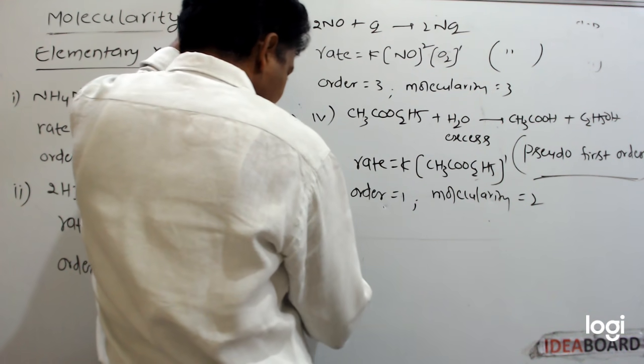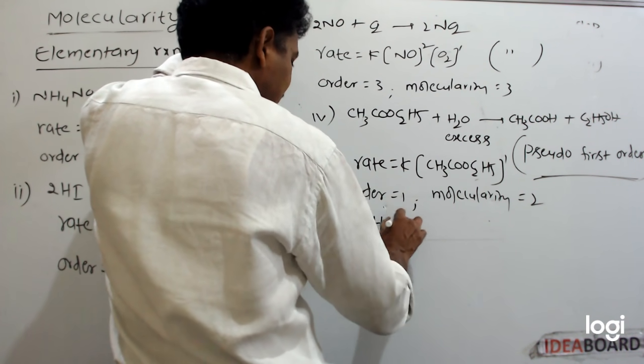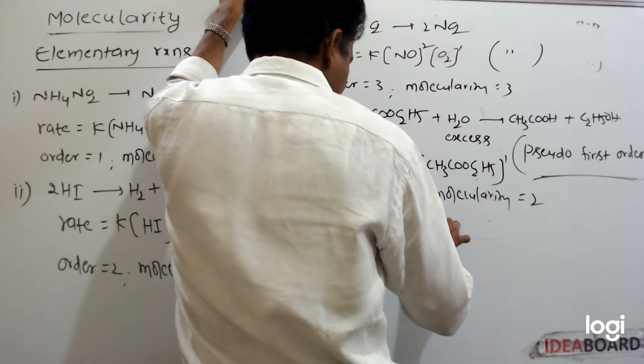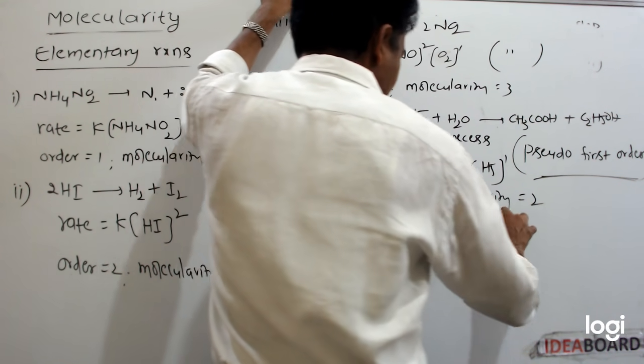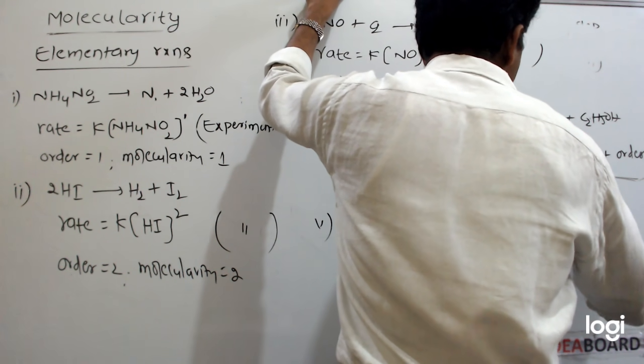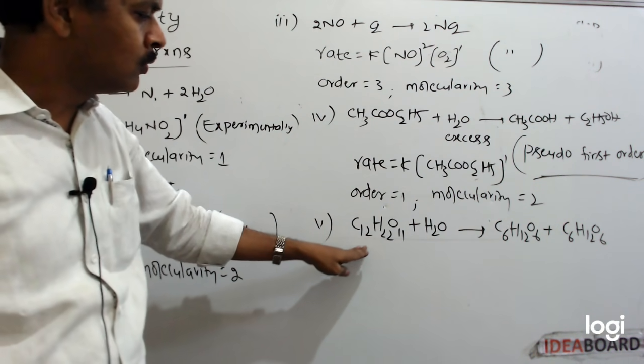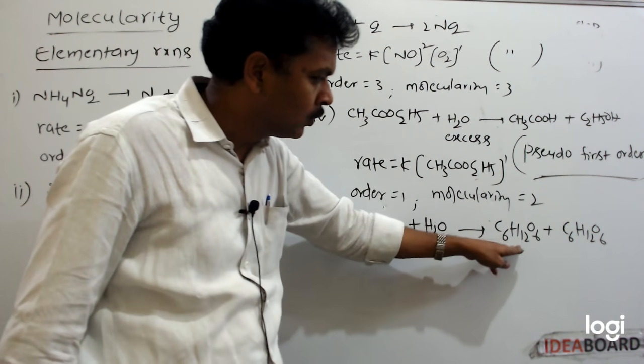Even if we take inversion of cane sugar, C12H22O11 plus H2O gives rise to glucose plus fructose. Sucrose on hydrolysis gives glucose and fructose.